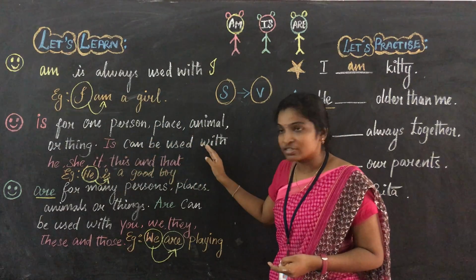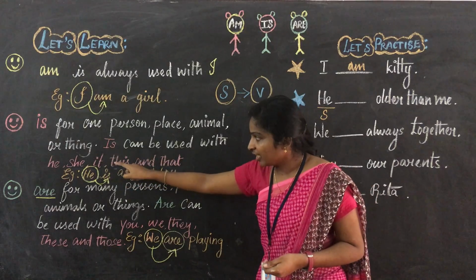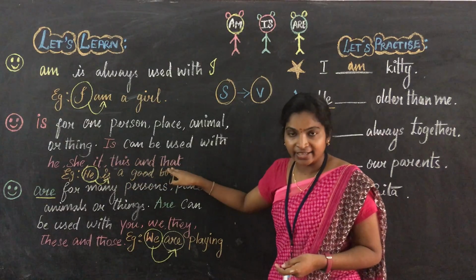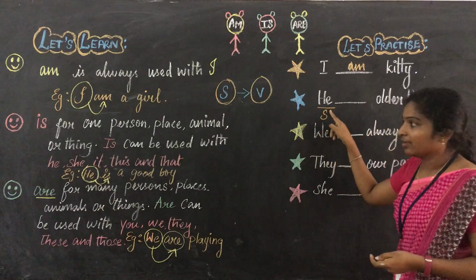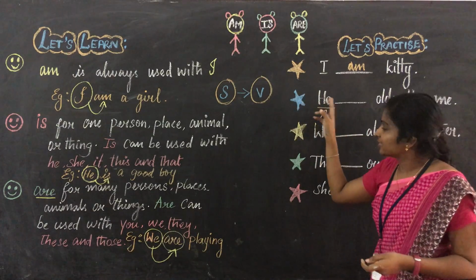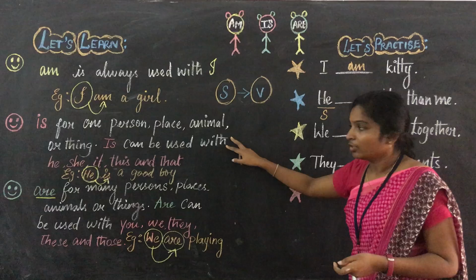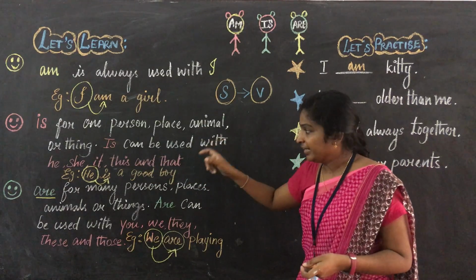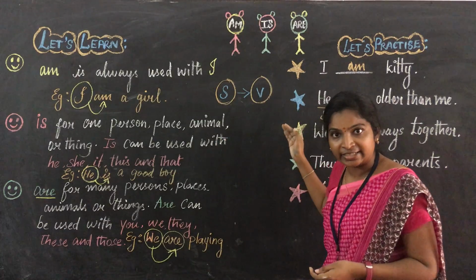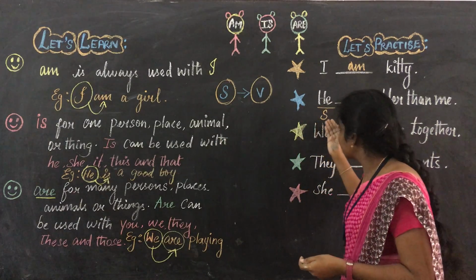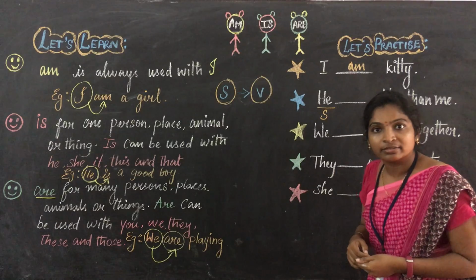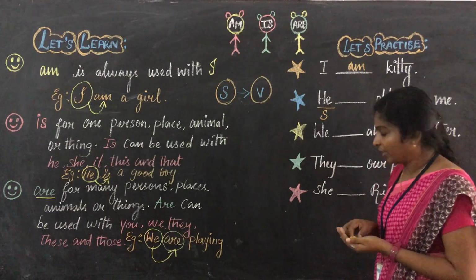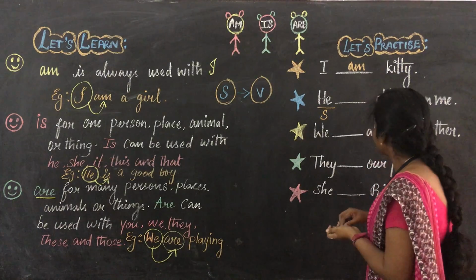Is can be used with he, she, it, this and that. Here you just see he. If you get he, she, it, this and that in the sentence, next to the singular subject, what we have to write? Is. Okay, good. So we have to write is.